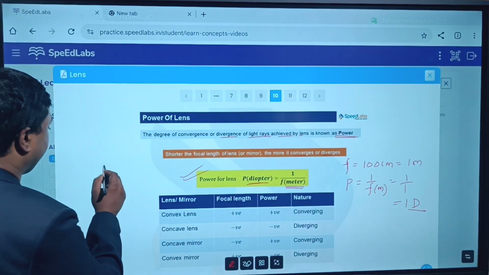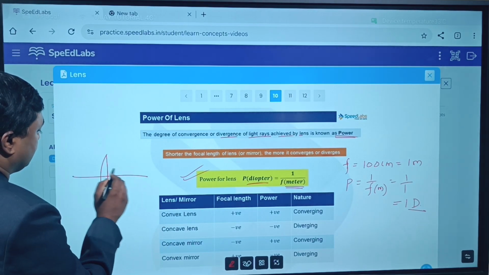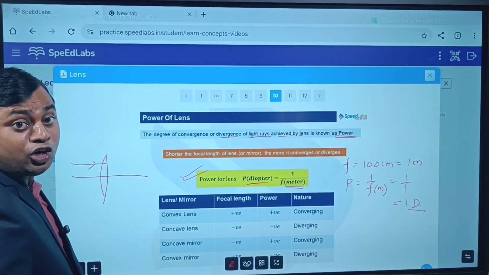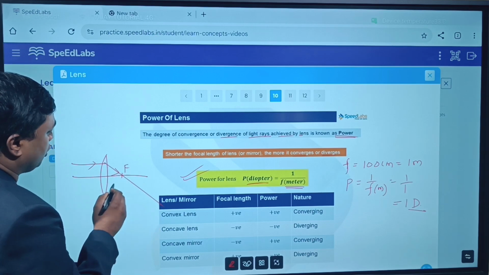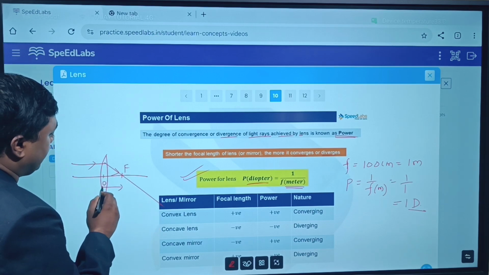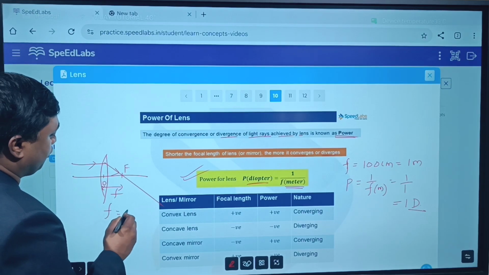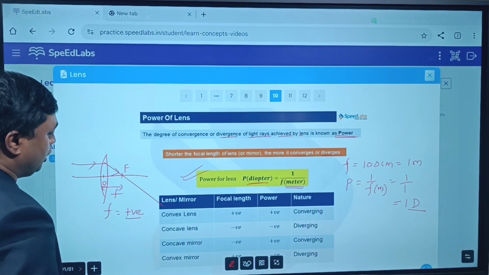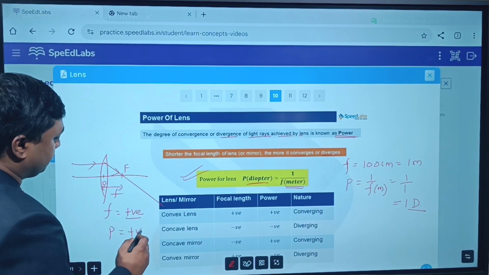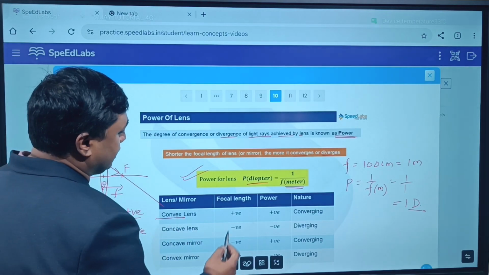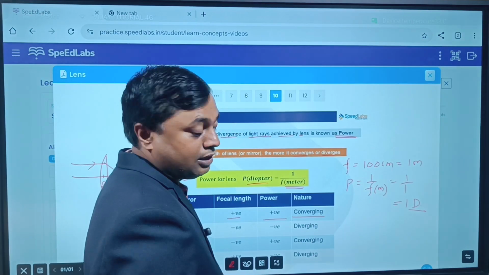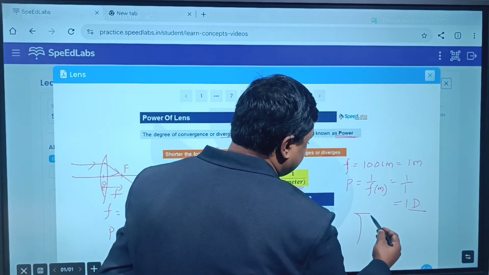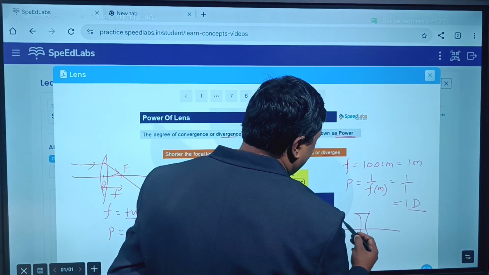Remember one thing, if it is a convex lens, as you know that if a ray of light is parallel to the principal axis, after refraction, it will pass through focus, yes or no? Correct or not? So this focal length is on the right hand side. So focal length of this convex lens is positive. So power will be also positive. Yes or no? So here convex lens, focal length is positive, so power is also positive. Nature is converging.